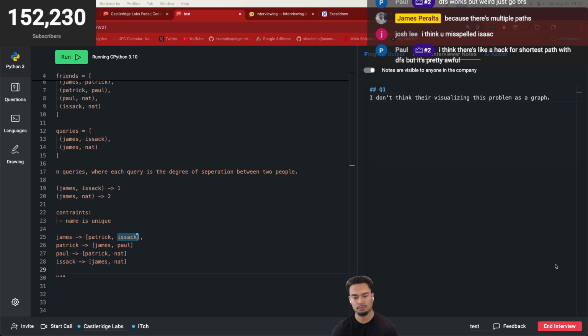And then from Patrick, we move on to James. Well, we ignore James because we have already seen his name. And then we pass on 2 to Paul because of 1 plus 1. And then we pop out of the queue and handle Isaac.